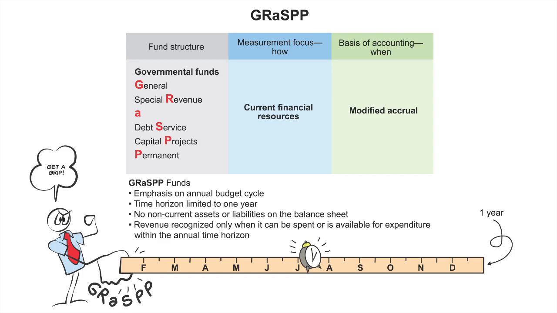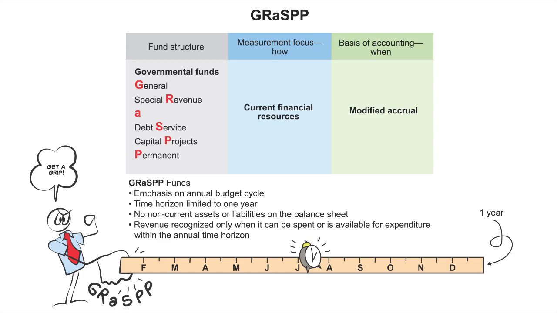But it's the modified accrual: book a budget, book activity, book encumbrances, close the budget, close the activity, close the encumbrances. And of course they use the current financial resources method. What does that mean? They carry current assets and current liabilities only. They don't carry fixed assets. They don't carry the long-term debts.